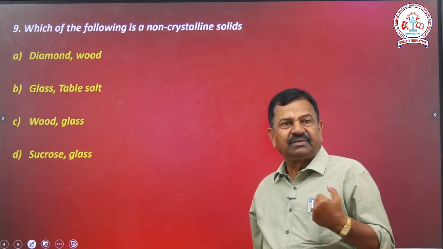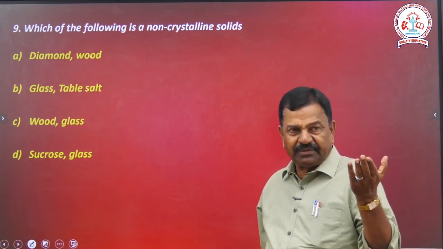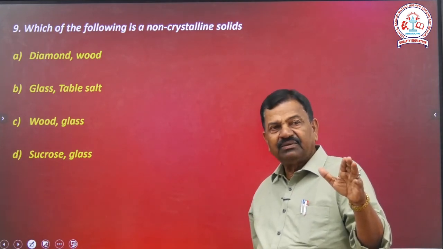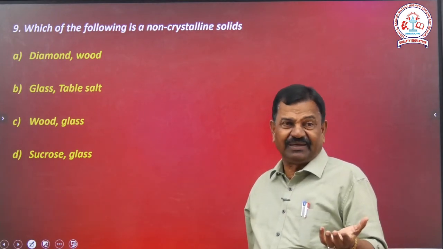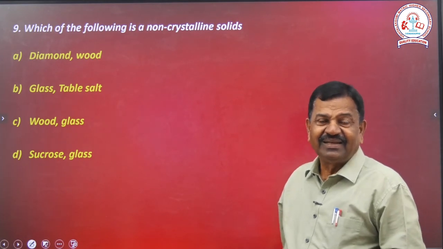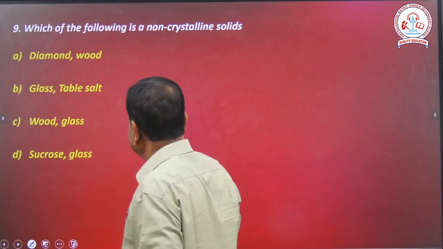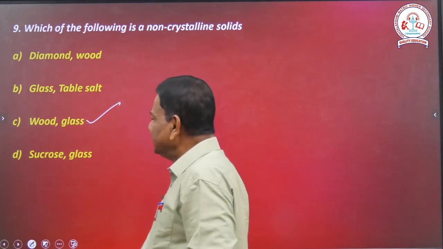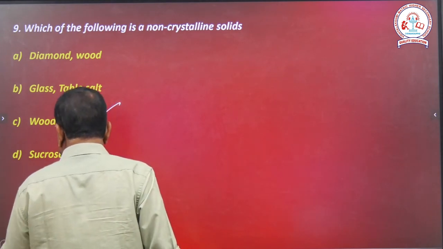Clear? Right? That is crystalline. The next one, sucrose. Sucrose contains glucose and fructose. That is also crystalline. But the third one, wooden glass, is the right answer. Non-crystalline. Right? Then next question.